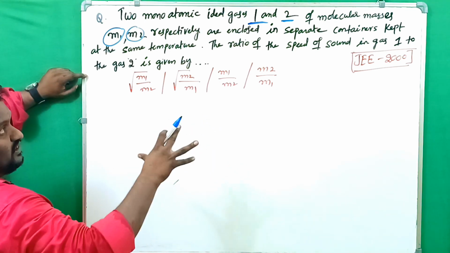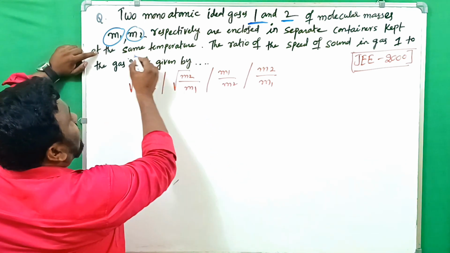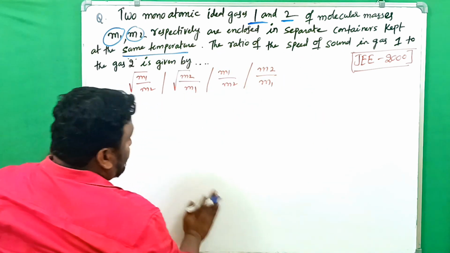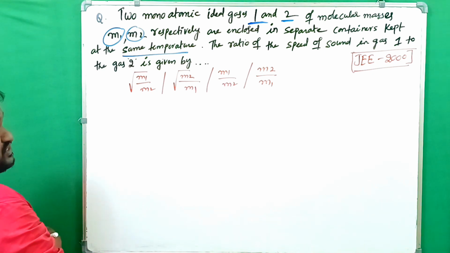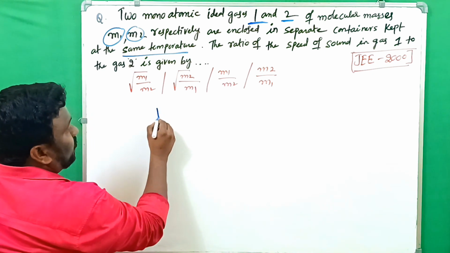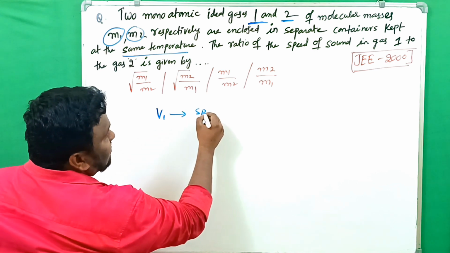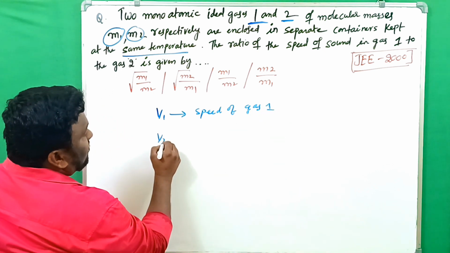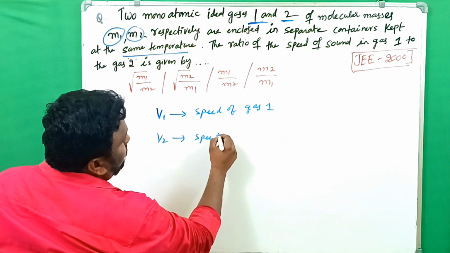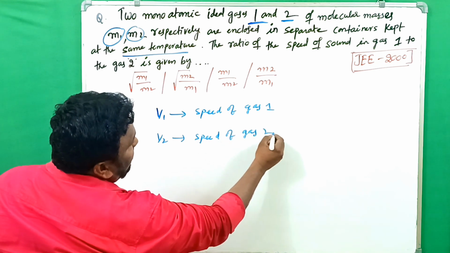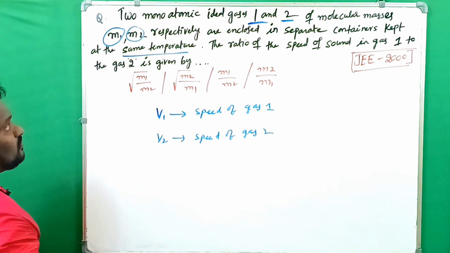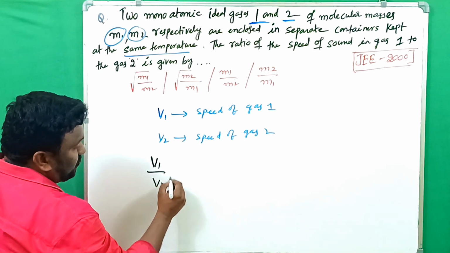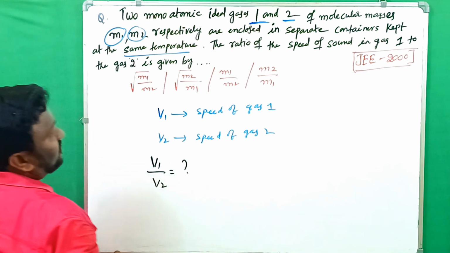M1 is the molecular mass of first gas and M2 is the molecular mass of second gas. Are enclosed in separate containers. So both containers are there. One gas should be in one container, and they should be maintained at the same temperature. The ratio of speed of sound in gas 1 to the gas 2. So here V1 is the speed of gas 1, clear, and V2 is the speed of gas 2 in another container. So what we have to find out? We have to find out the ratio of V1 by V2. That is the question here.